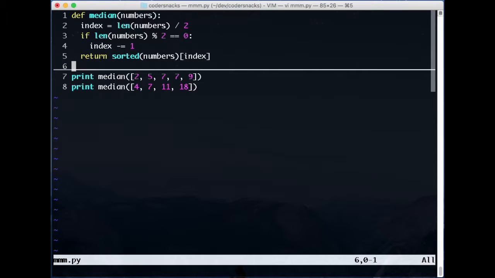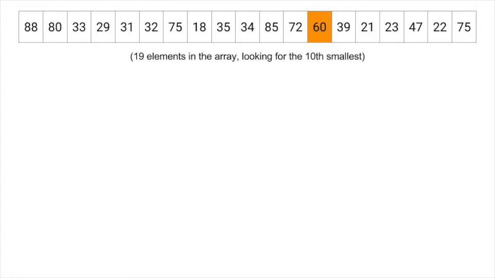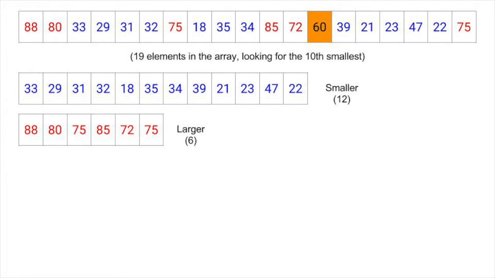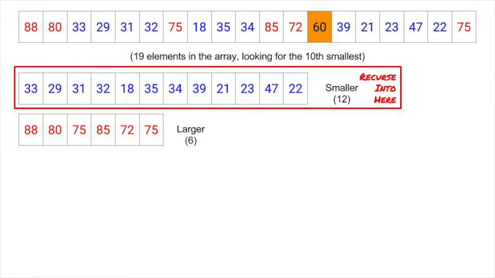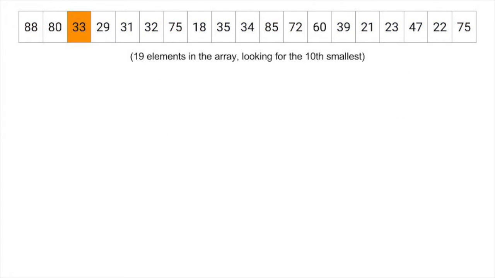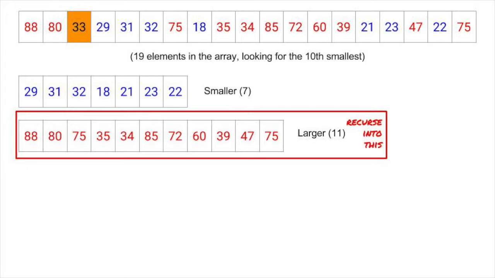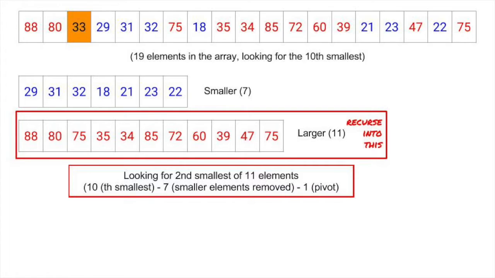Here's what we'll do. Take our unsorted input array and randomly choose a pivot element. Split the array into elements that are less than our pivot and more than our pivot. Then, look at how many elements are smaller than our pivot. If that number is larger than the index we're currently looking for, recurse into the group of numbers that is smaller than our pivot. Otherwise, recurse into the group of numbers larger than our pivot. If we go into the larger than group, we have to adjust the index we're looking for by the length of the smaller than group, plus 1 for the pivot, because we've eliminated that many smaller numbers.